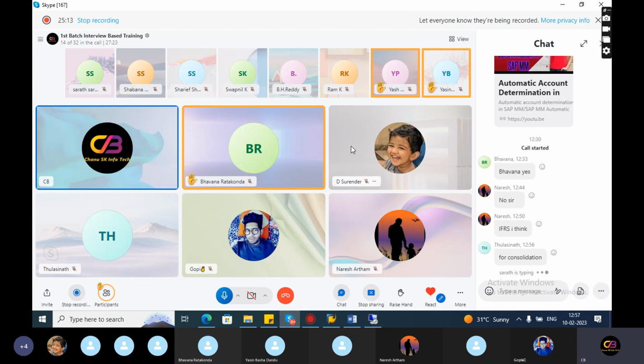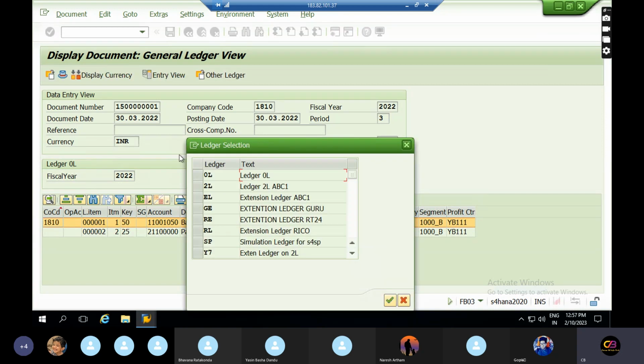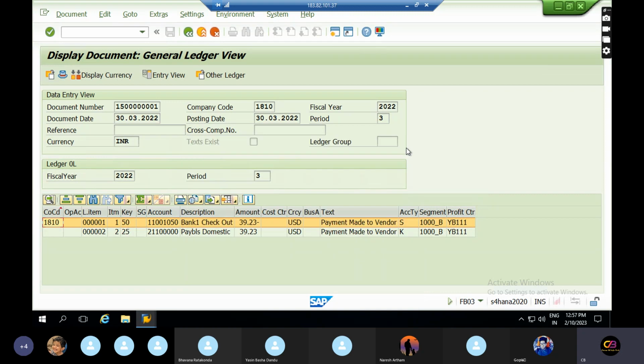I will take one more session for the S4HANA ledgers concept separately and the currencies configuration separately. Right now I'm just telling you how the ledger concept comes into S4HANA. We need to configure all these ledgers for this company code first, and for each ledger we need to assign the accounting principles in SAP S4HANA. So we need to look at these entries accounting-principle-wise.